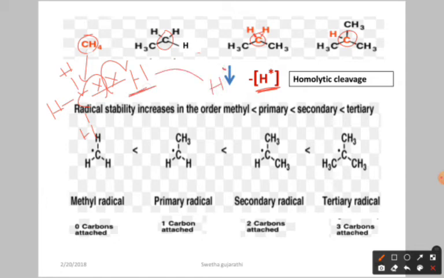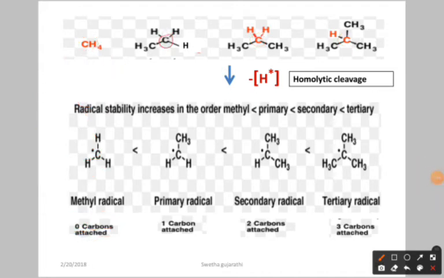Once you remove the H dot, on this carbon we have one unpaired electron. This is called a methyl radical, and it is attached to zero carbon atoms, around this carbon we don't have any carbon atoms. That's why it is called a methyl radical or methyl free radical.